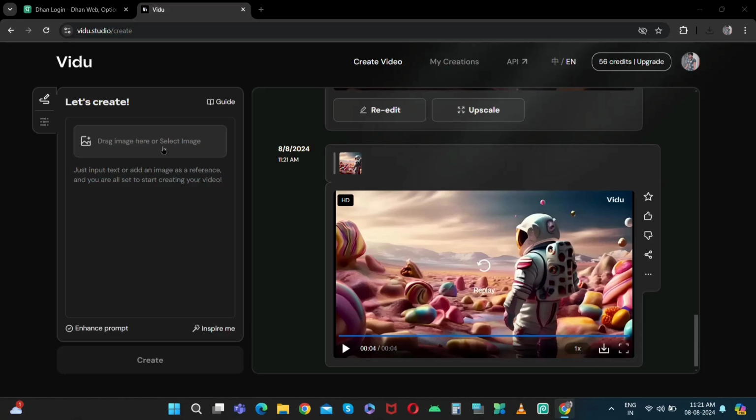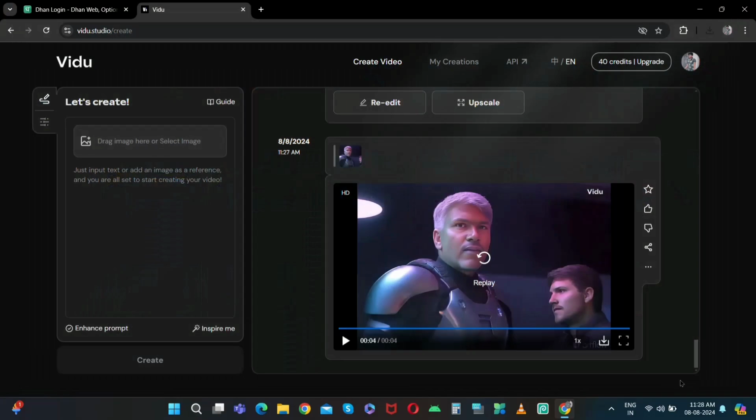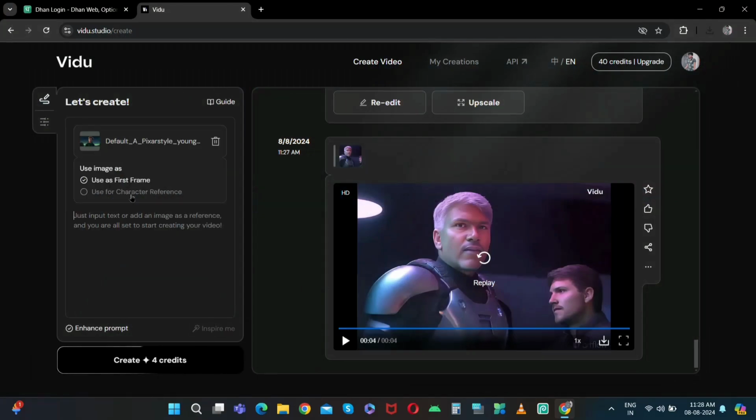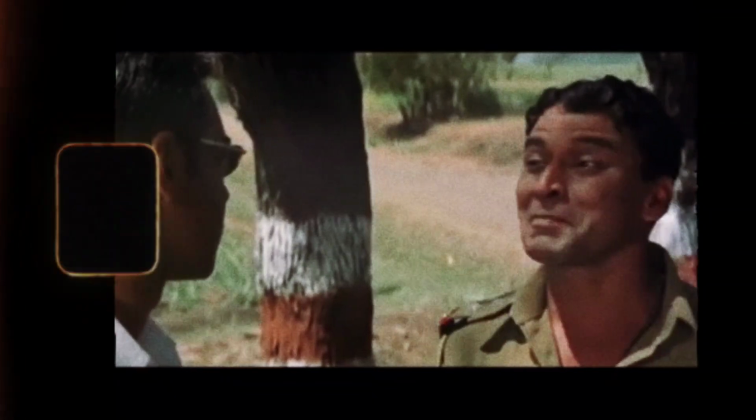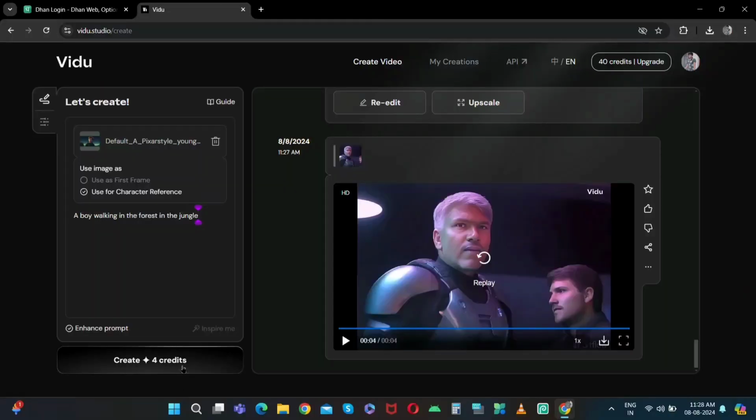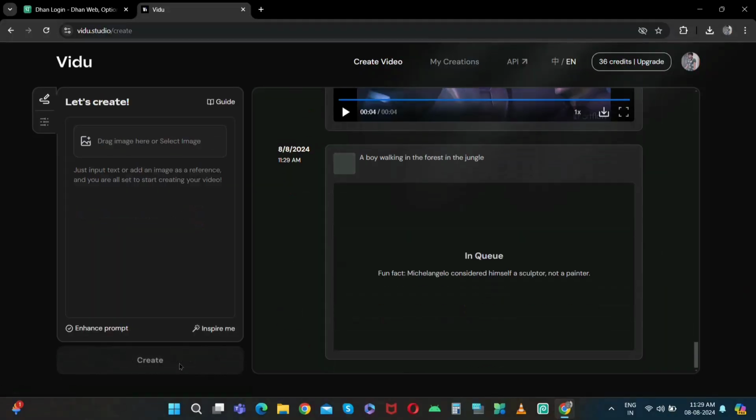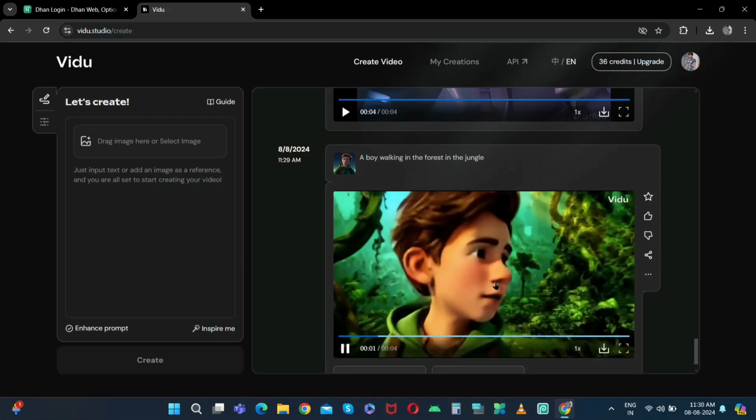This time I will upload this image by clicking here, and here we select the character reference. Then we will write a prompt. A boy working in the forest. Yes, a small mistake happened, a superficial mistake happened, sir. I got very scared. I wrote both in the forest and in the jungle in the prompt, but none of them changed the output. Finally, we click on create, and again within a minute our 3D animated video will be created.